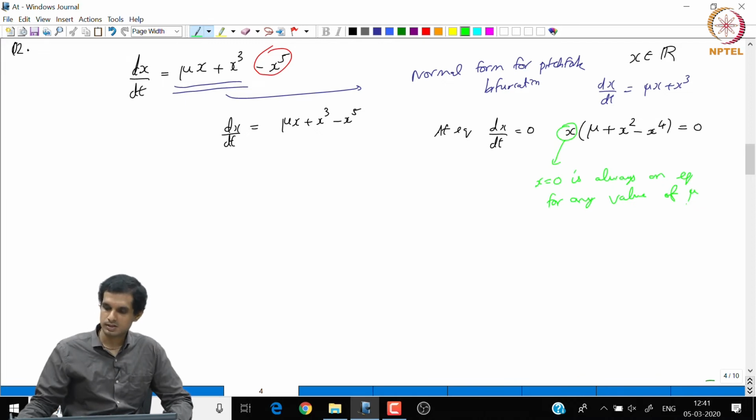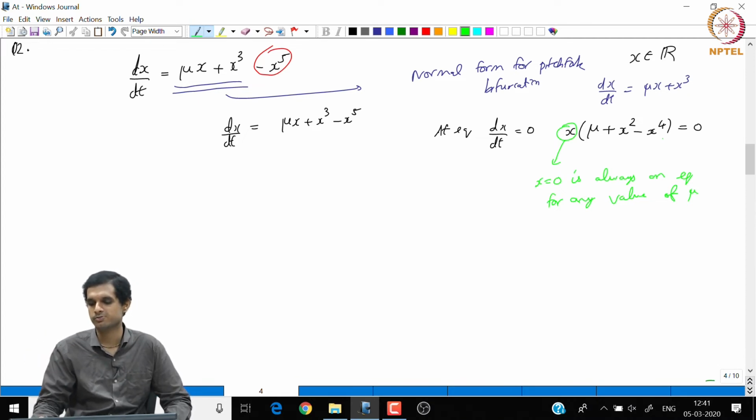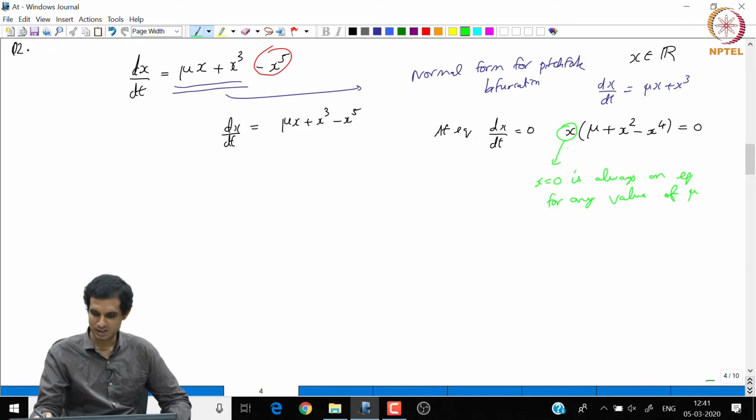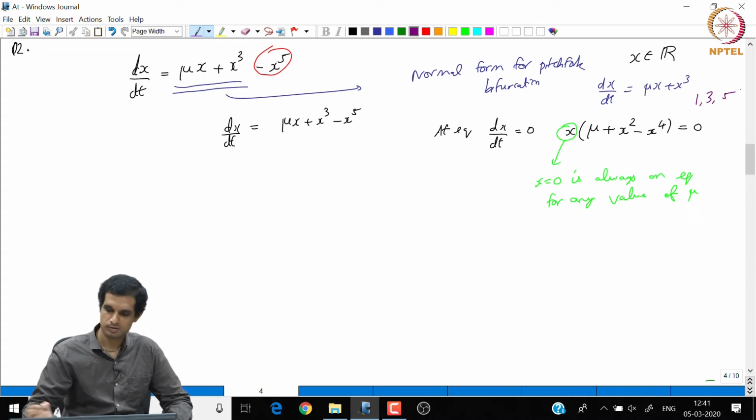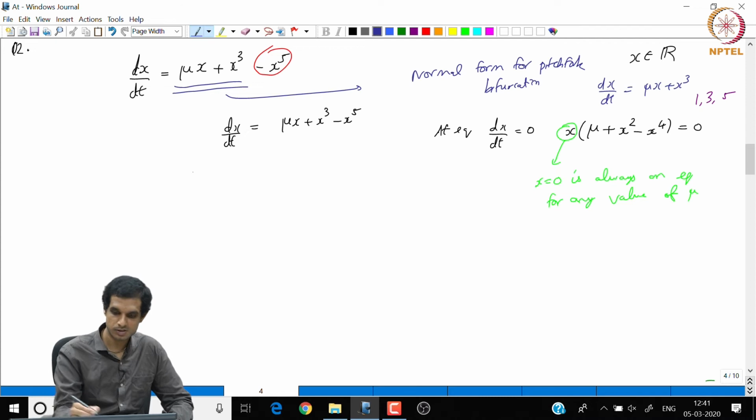So the other 4 candidates, because it is a 4th order polynomial, at most it can have 4 solutions. When you are lucky enough you will have 4 solutions. When we are not lucky we may not have any solution. So the number of equilibria can be either just 1, which is this alone, or it can be 1 plus 2, which is 3, or you may have 1 plus 4, which is 5. So the number of equilibrium points can be 1, 3 or 5. So let us analyze the roots of this equation mu plus x square minus x power 4.